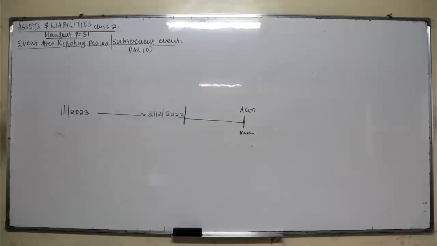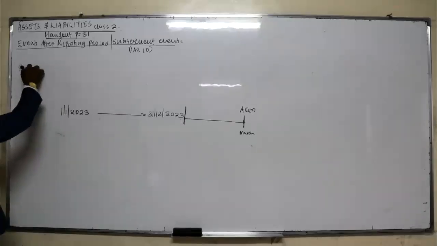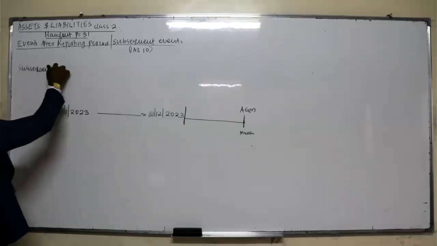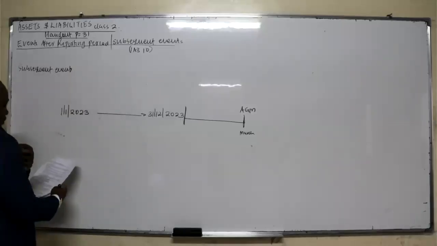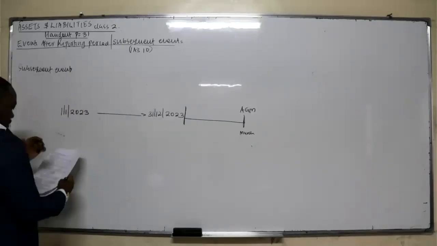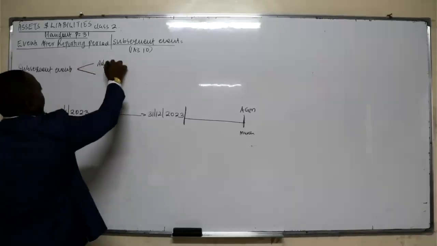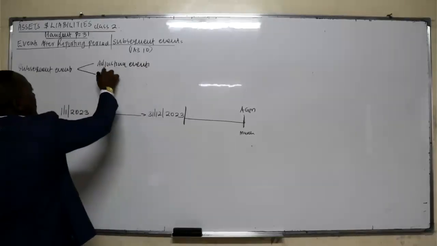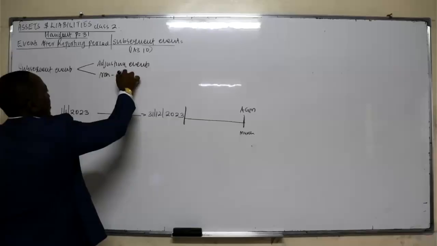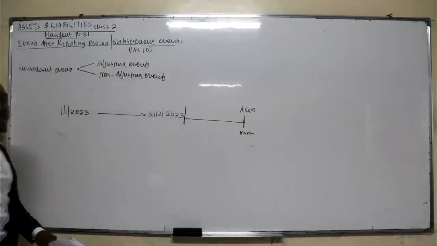If you have events after the reporting period, or subsequent events, those events are classified into two: adjusting events and non-adjusting events.